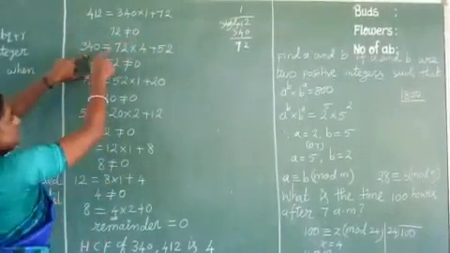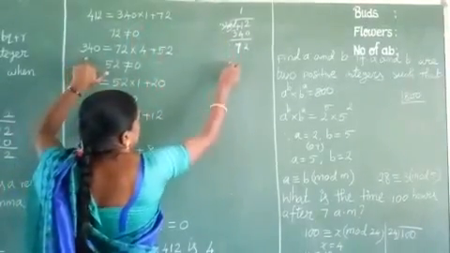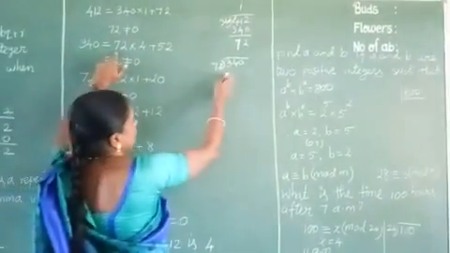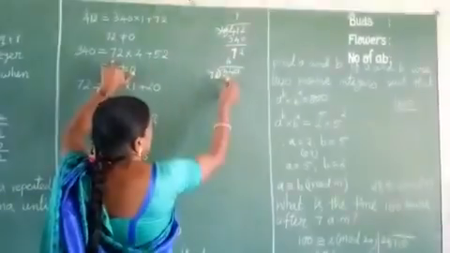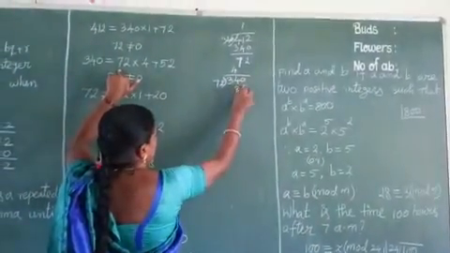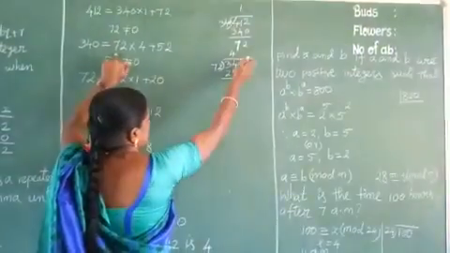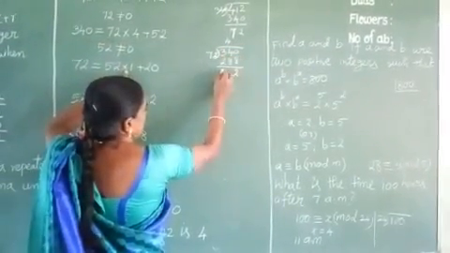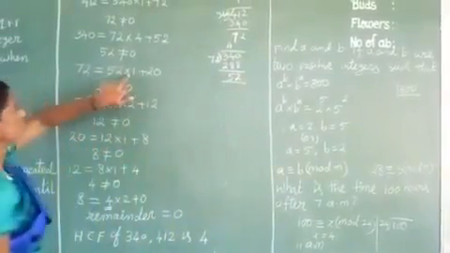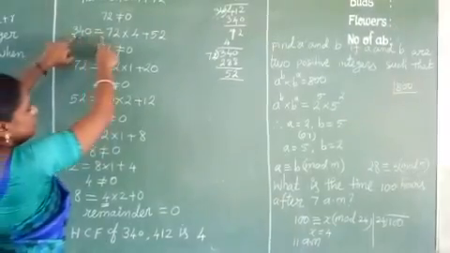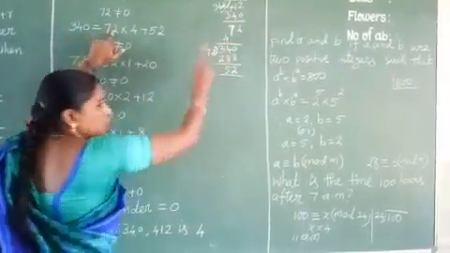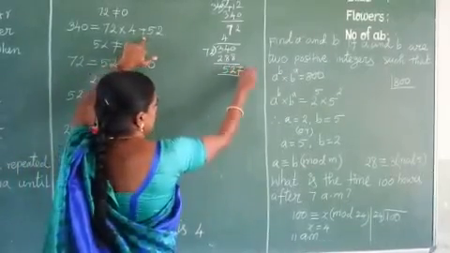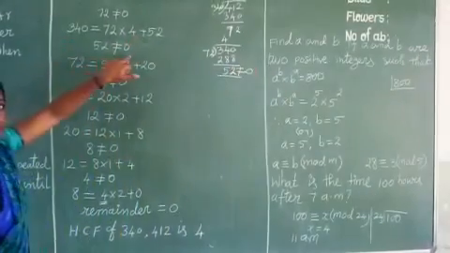So again we continue this process. The divisor 340 we take in the dividend place, and the remainder 72 we take as divisor. So how many times? 72 times 4 is 288. What is the remainder? 340 minus 288 is 52. So this can be written as 340 is equal to 72 times 4 plus 52. So this is also not equal to 0. So 52 is not equal to 0.